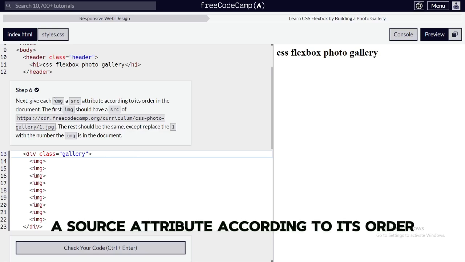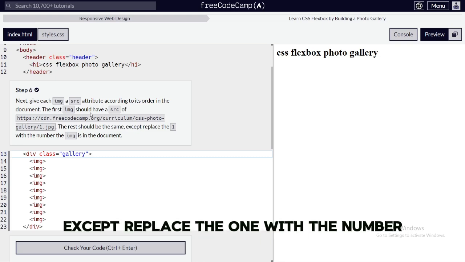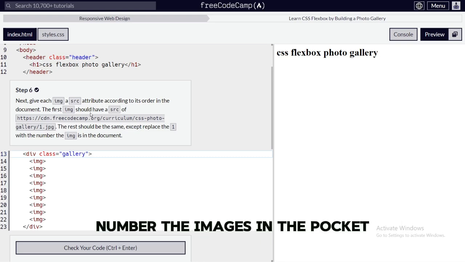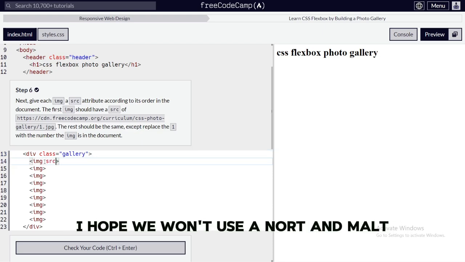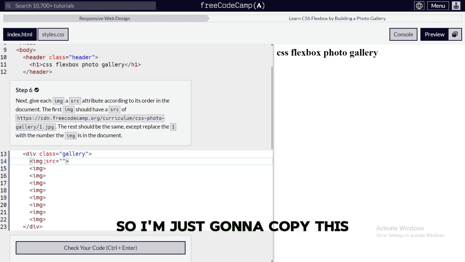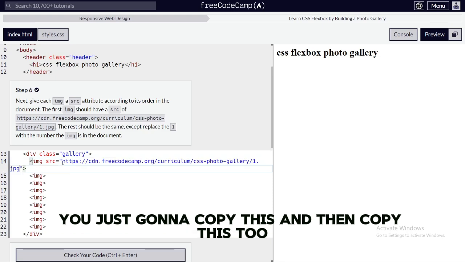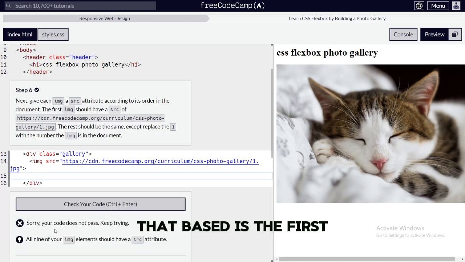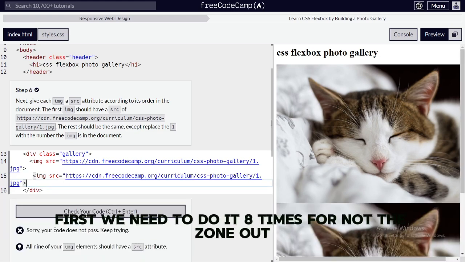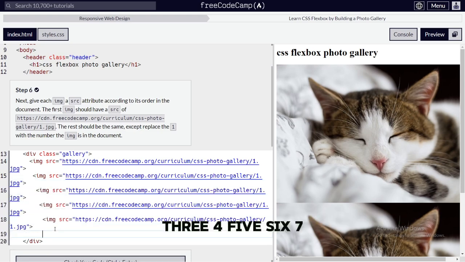each image a source attribute according to its order in the document. The first image should have a source of then the rest should be the same except replace the 1 with the number the image is in the document. Alright. So here we're just gonna do the source. So I'm just gonna copy this, and then copy this too. And then delete all of this, and then paste. This is the first, we need to do it 8 more times. So now it's 7. 1, 2, 3, 4, 5, 6, 7.